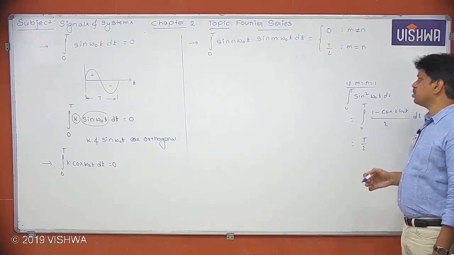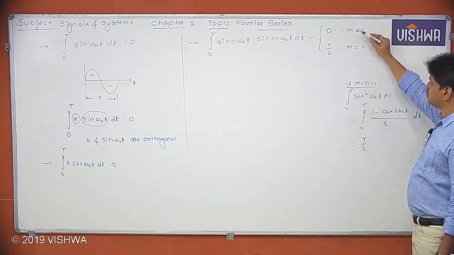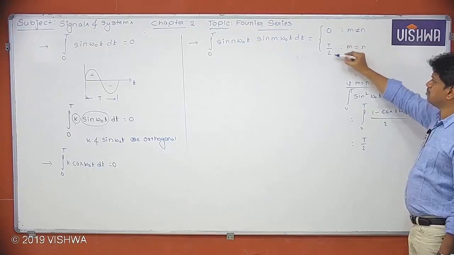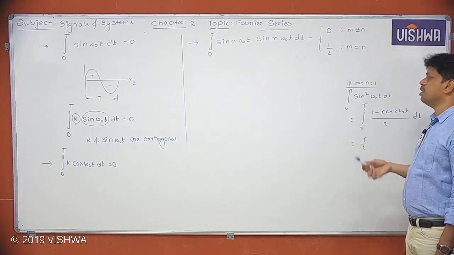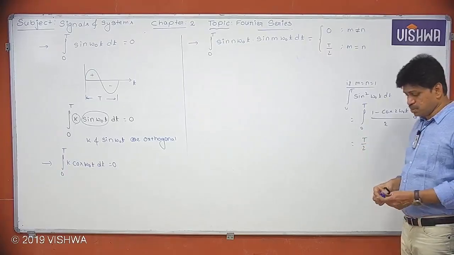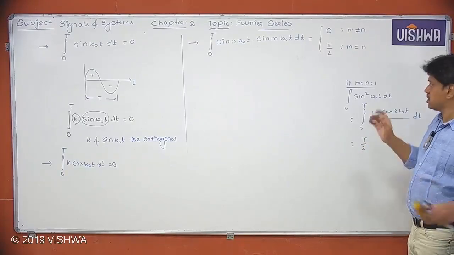So from that I can conclude that this value will become 0 or this value will become T by 2, depending on the m value and n value, whether they are equal or unequal. I hope you understand. Okay. So this derivation is not necessary, just remember the result.